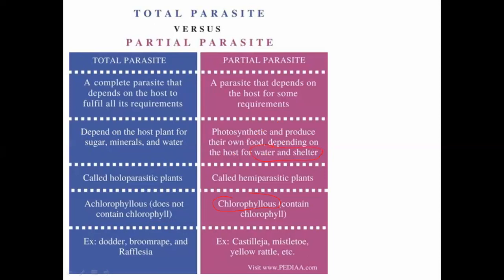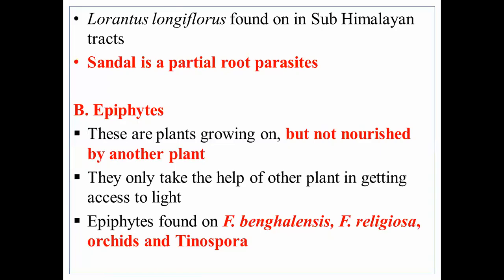So there is a major difference between the total parasite and the partial parasite. The total parasite doesn't have chlorophyll content, and the partial parasite has chlorophyll content and depends on the plant mainly for water as well as shelter. That is the one thing you need to remember. Apart from that, you can easily remember the other points. Please remember the examples, because they are going to mainly ask for the examples.